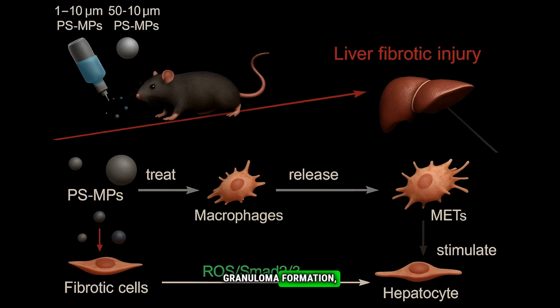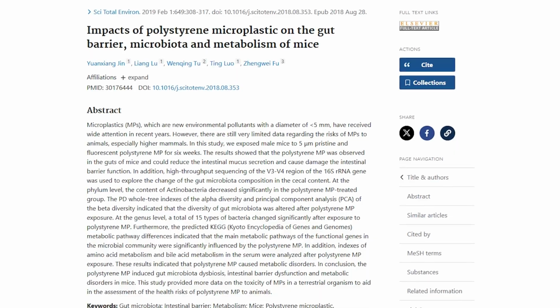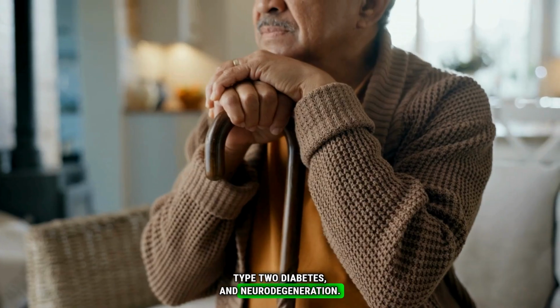In animal models, polystyrene microplastics have been shown to induce granuloma formation, macrophage activation, and upregulation of inflammatory genes in gut and liver tissue. Jin et al., 2019. These same cytokines are also involved in chronic inflammatory diseases such as RA, type 2 diabetes, and neurodegeneration.